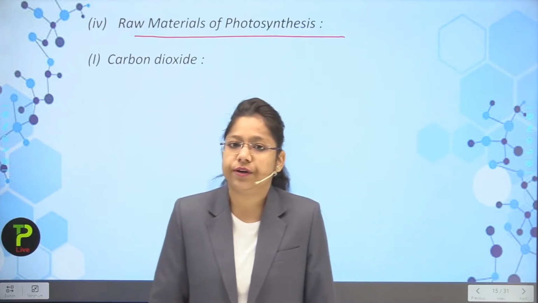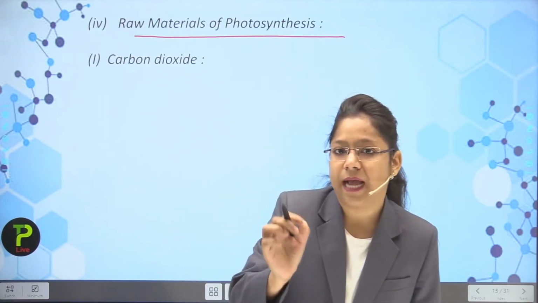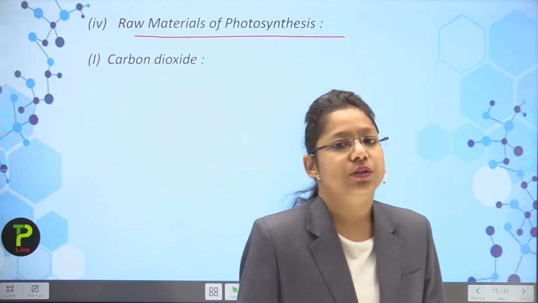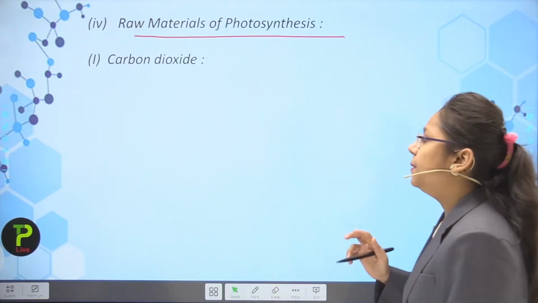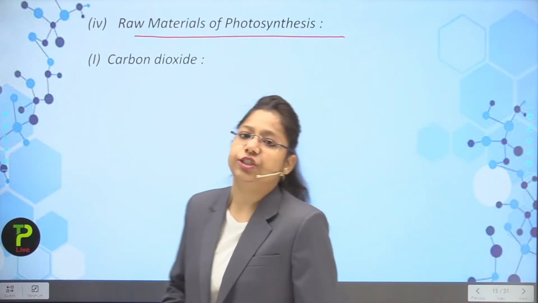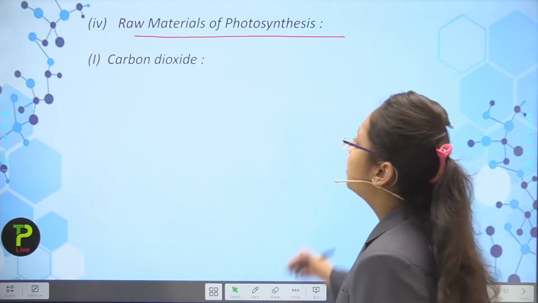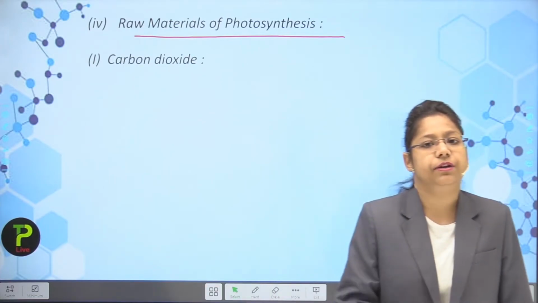If you are not watering the plant at a particular time, then the plant will die. So these are the two raw materials which are very essential for the photosynthesis process. First one is carbon dioxide and second one is water.